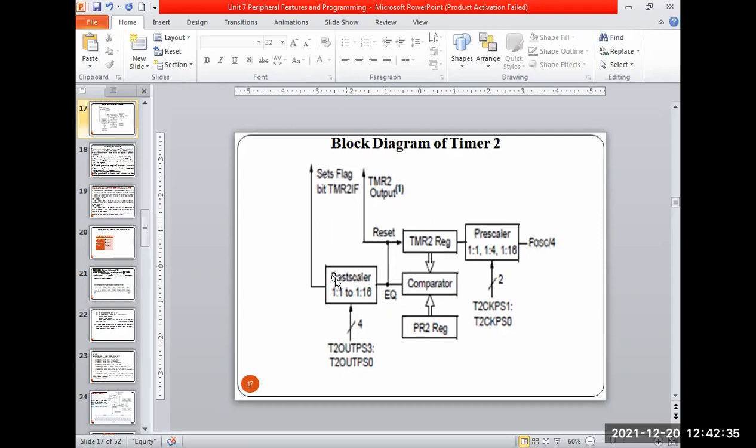In the same way, if these bits are 0 0, no multiplication will be there, which means simply once the count value is over, the flag will be set. This is for the post scalar multiplication. If in the last 2 bits I use the pre-scalar value 0 0 or 0 1, then the clock signal is multiplied by those values first, and then it starts comparing with the value stored in the PR2 register.